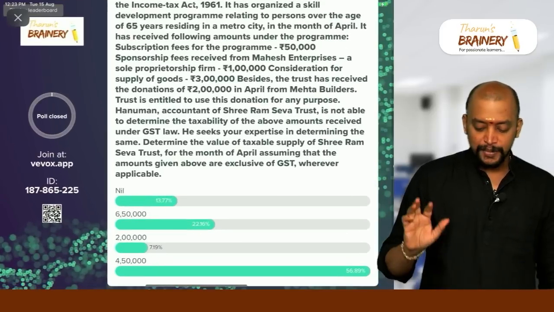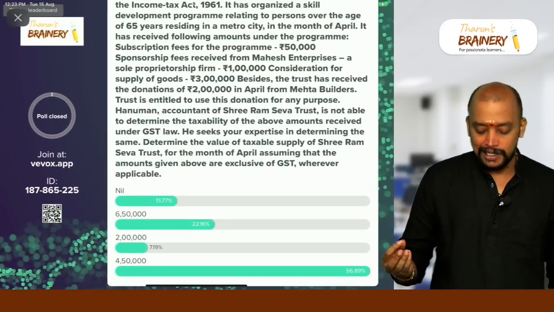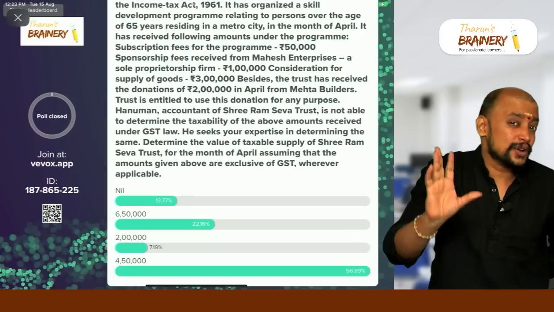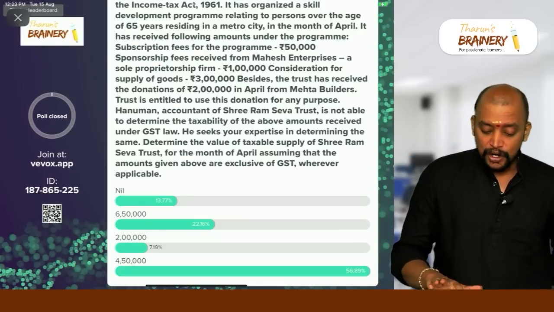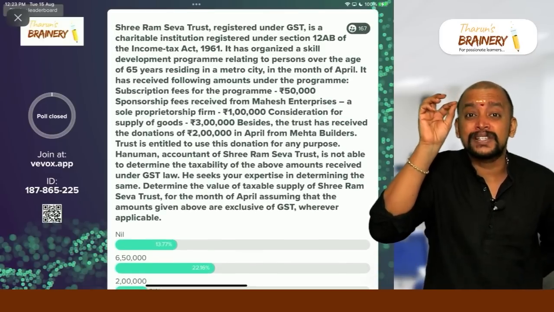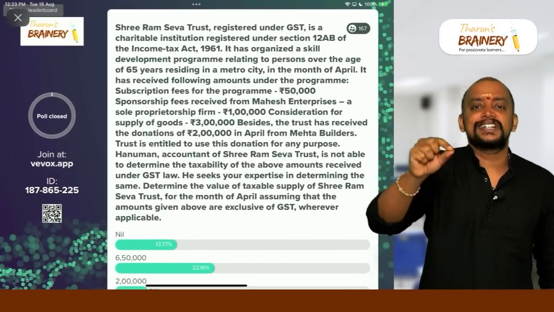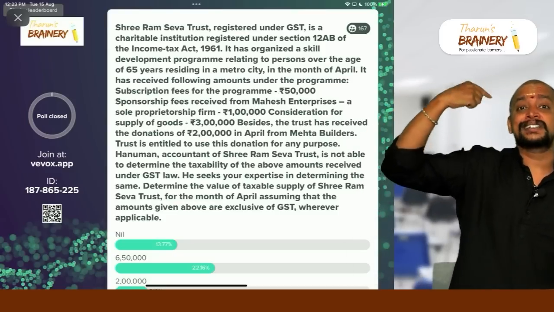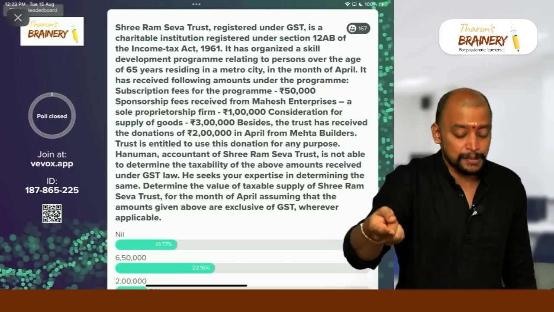Why, sir? Because first of all, nil is also a wrong answer. Because of 65 years residing in metro city. Actually, only 65 years residing in rural area is exempted. 65 years residing in metro city will be taxable.